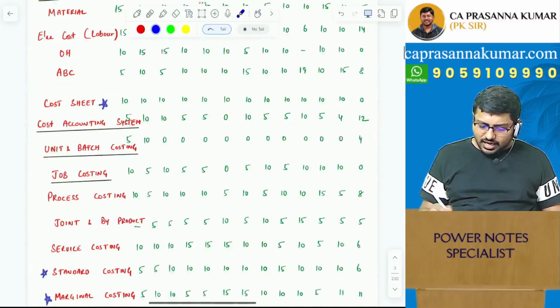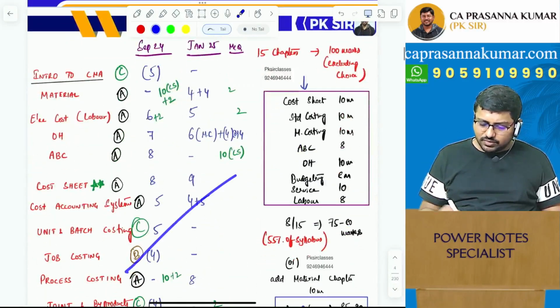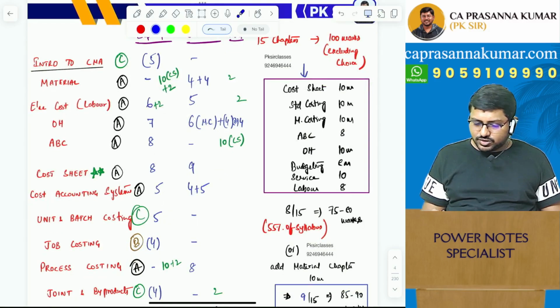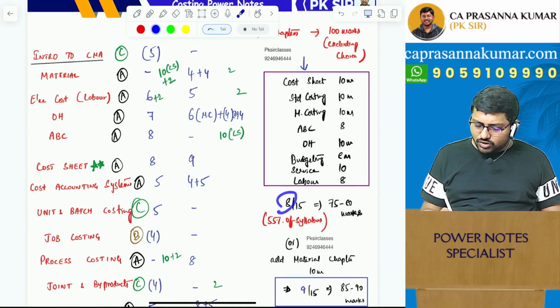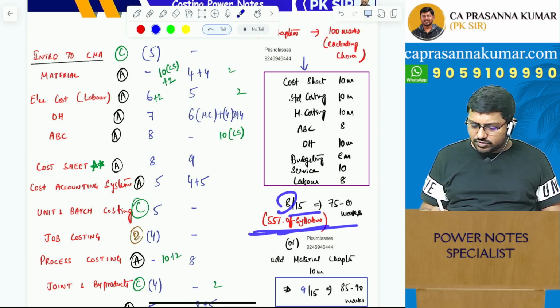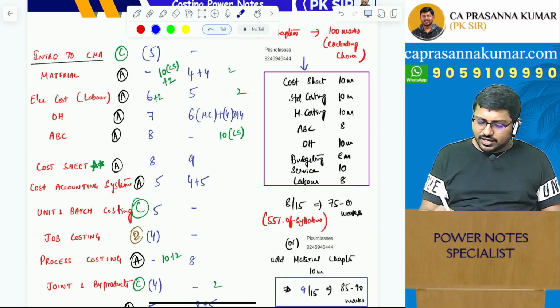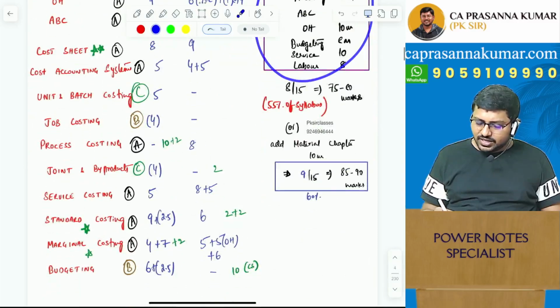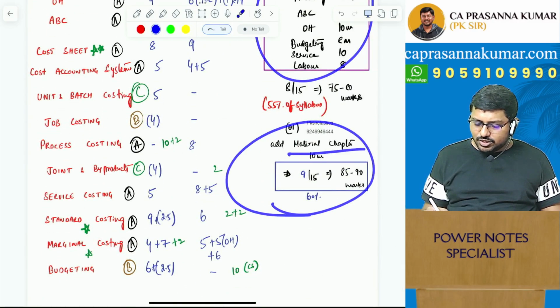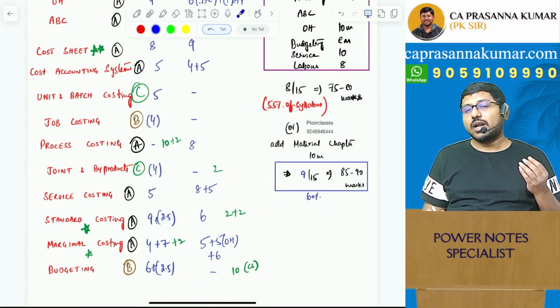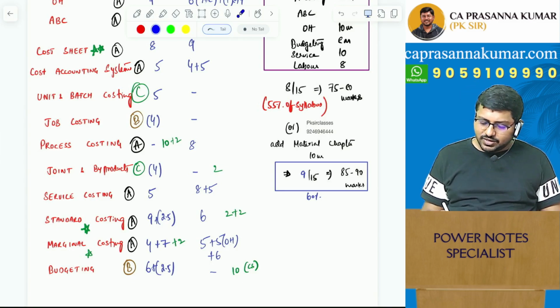As you can see, initially you have the analysis of the last 15 attempts, and here I gave you 8 out of 15 chapters. If you study like 55% of your syllabus, you should be able to get 75 to 80 marks. This is also there in the material. And if you add one more chapter, you should be able to cover 85 to 90 marks. You'll be able to attempt the exam by just covering 60% of the syllabus.